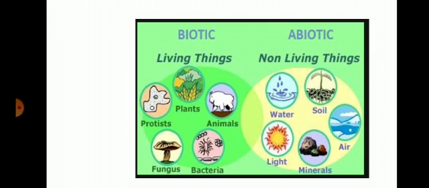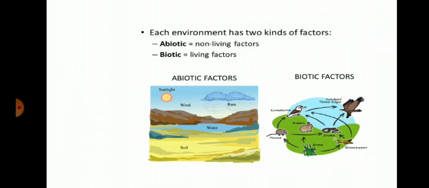The abiotic components, the first one is air. Air is essential for all living organisms on earth. Plants and animals take in oxygen from the air during respiration. Air is required by organisms to cool their body. Okay. Then the second one, soil. Soil is the topmost layer of the earth.